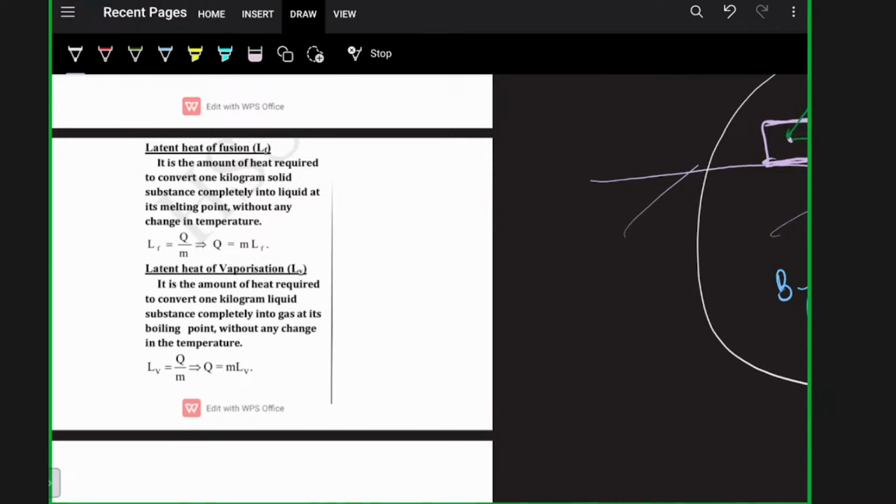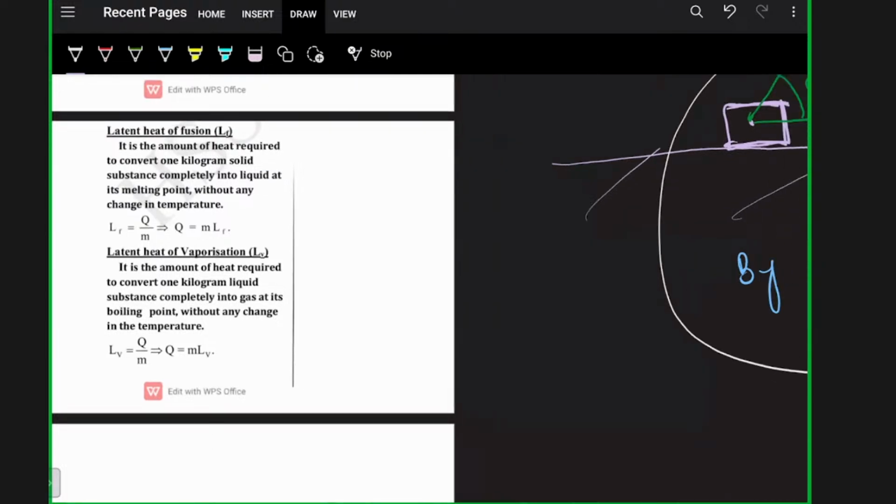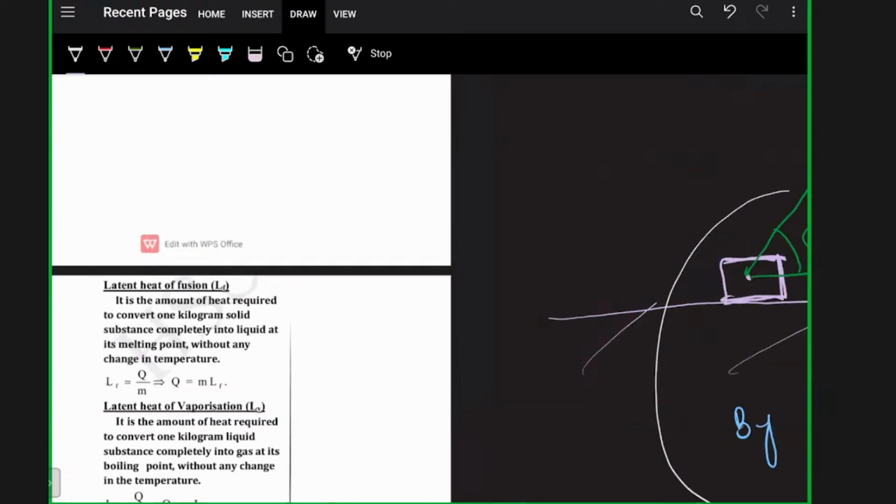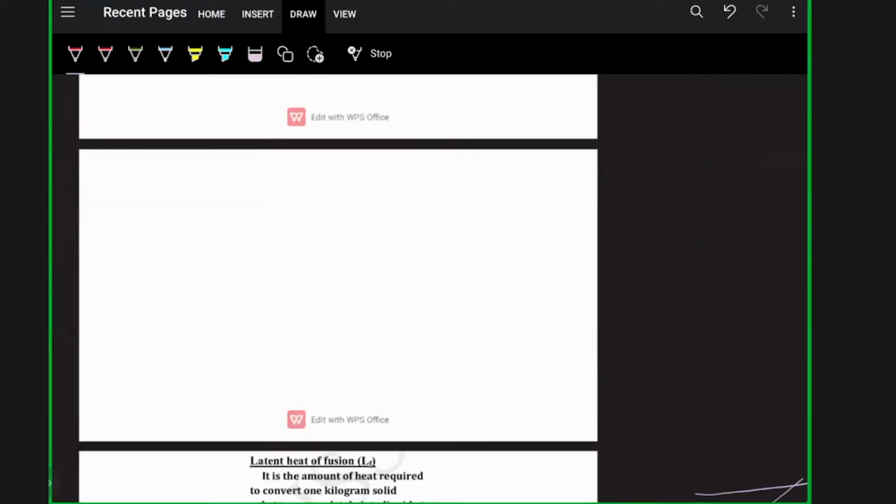Let me explain some basic things here. What is melting? Melting is the transformation from solid to liquid, that is ice to water. What is meant by fusion?